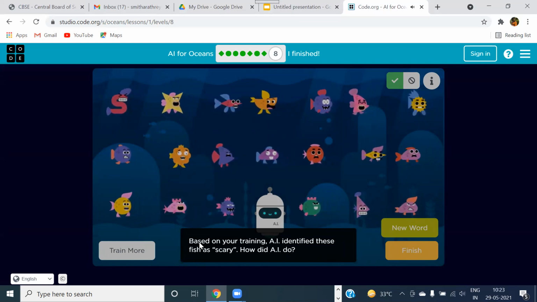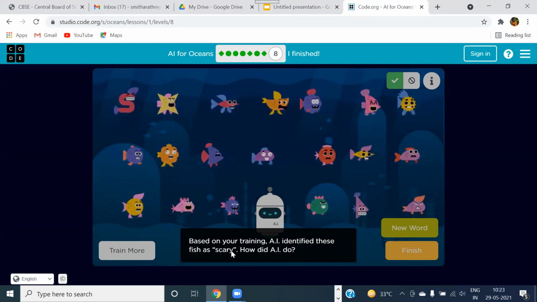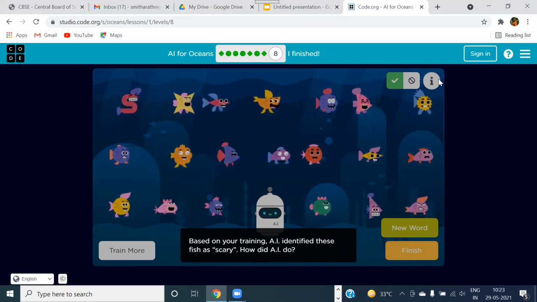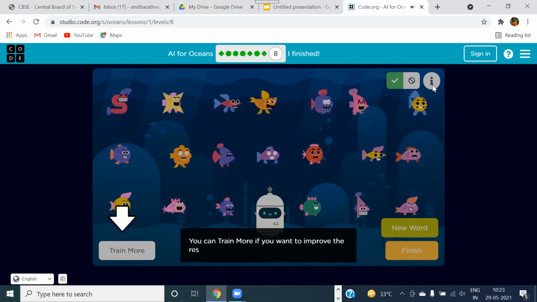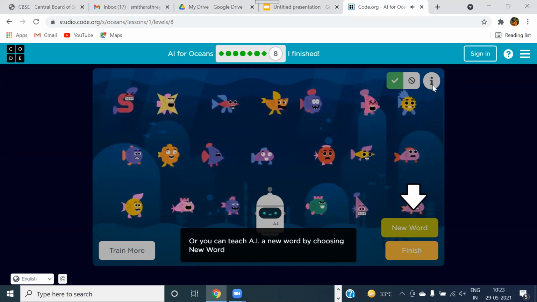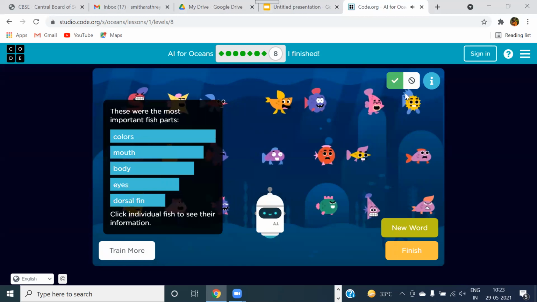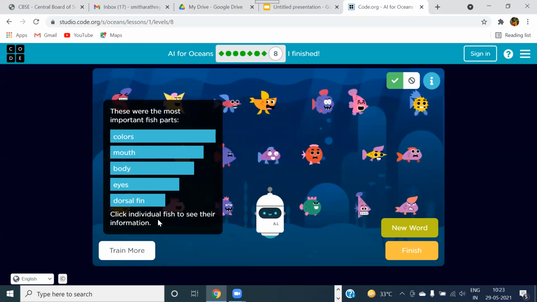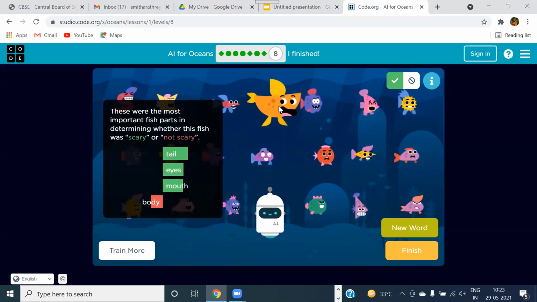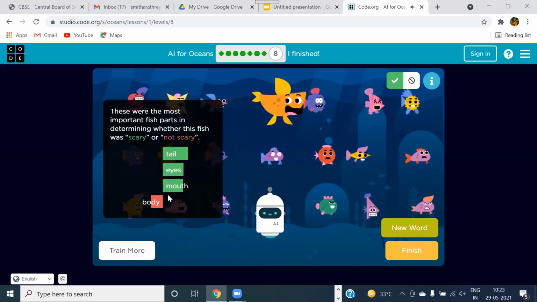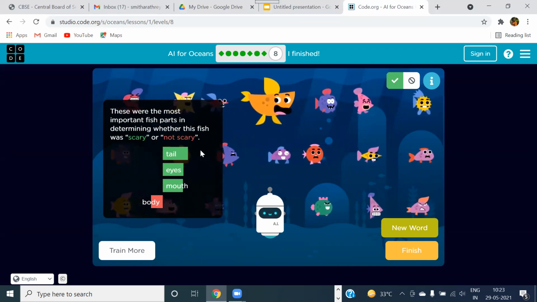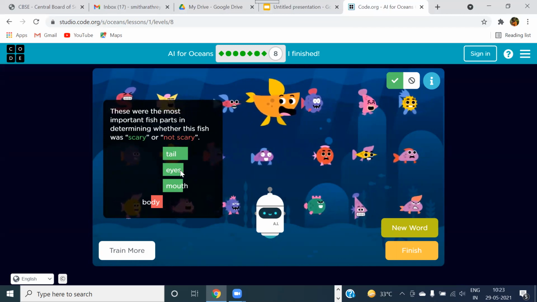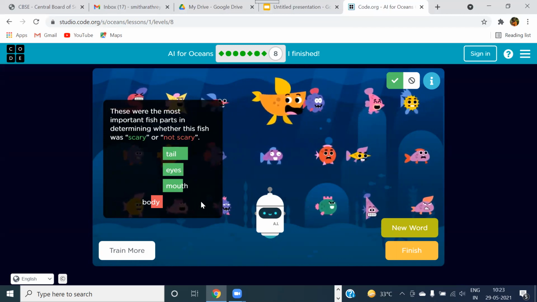So now we see here, based on your new training, AI identified these fish as scary. How did AI do? So it categorized based on these things. Now we click on this i part to see what it has done. These were the most important fish parts. Dorsal, eyes. Click individual fish to see their information. I'm going to click on this. Tail, eyes, mouth, and body. Scary and not scary. So what are the factors that it considered to be scary? The tail part, the eyes part, and the mouth part. Body part was not considered.